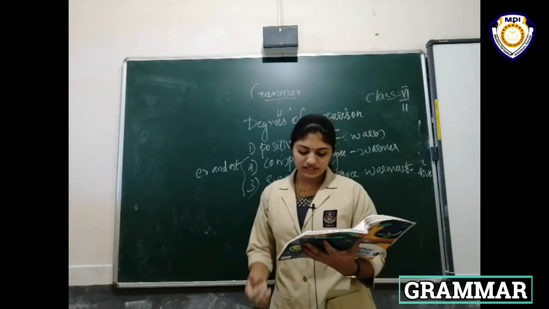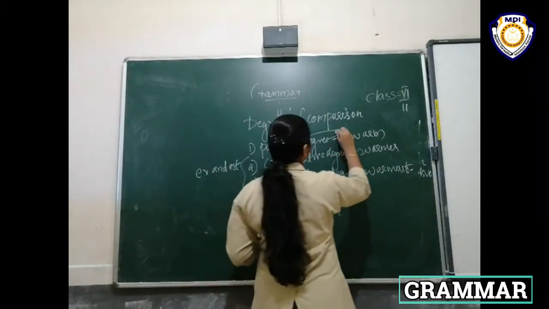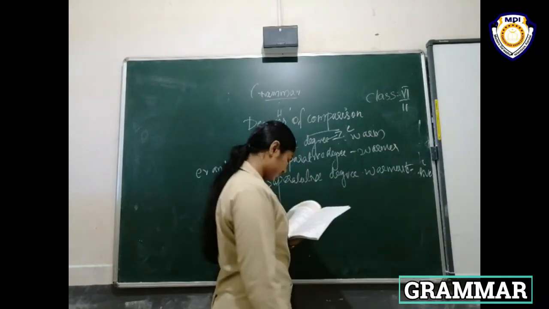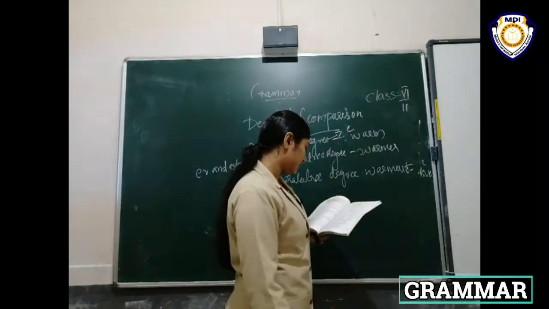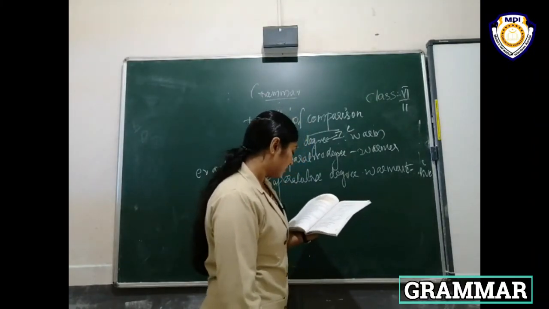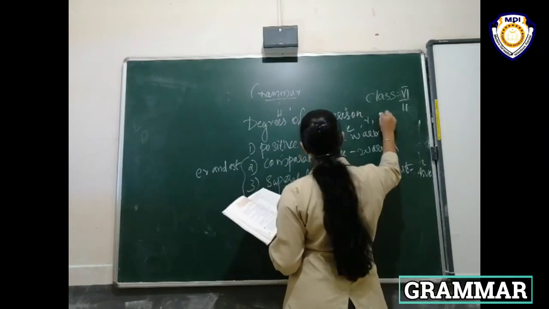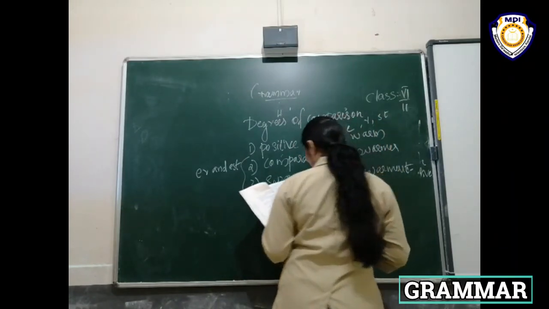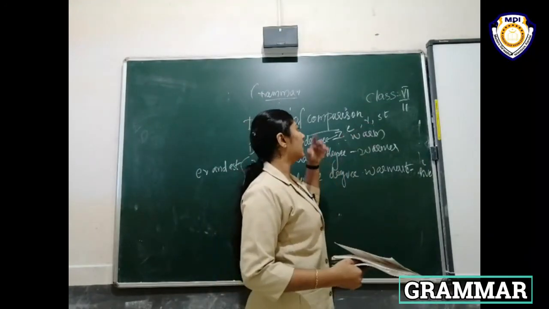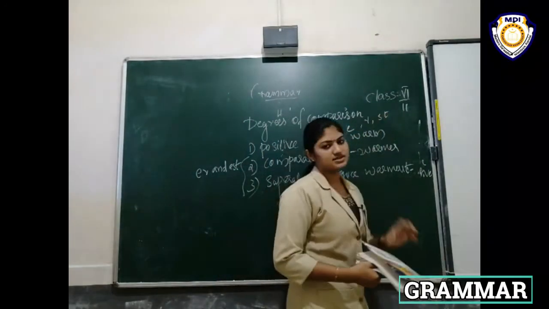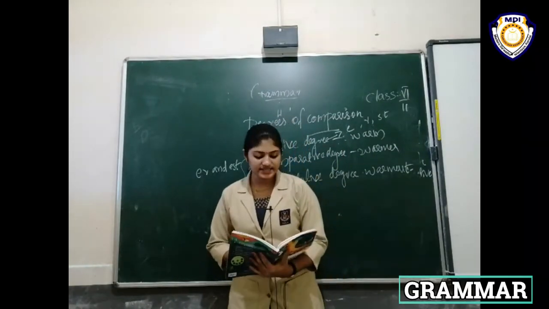If the positive degree ends in E, we add only R and ST. Large ends with E, so larger, largest. Wise, wiser, wisest.